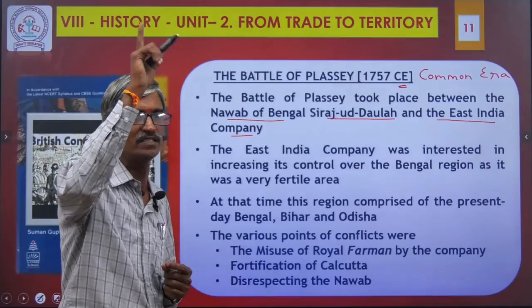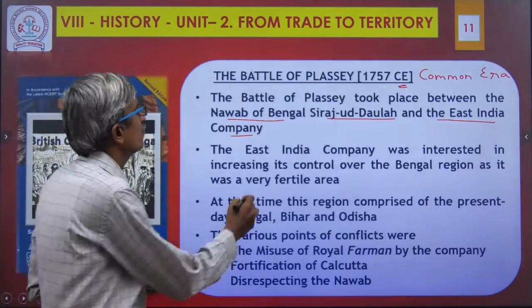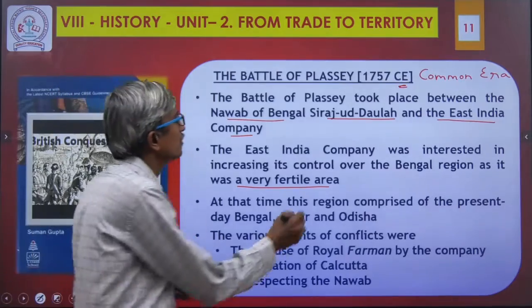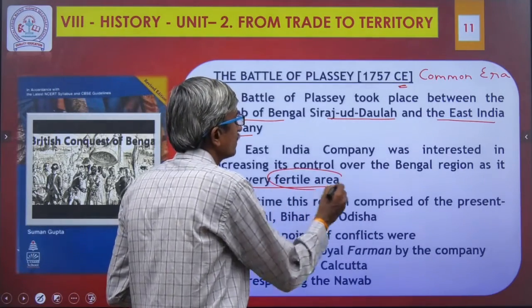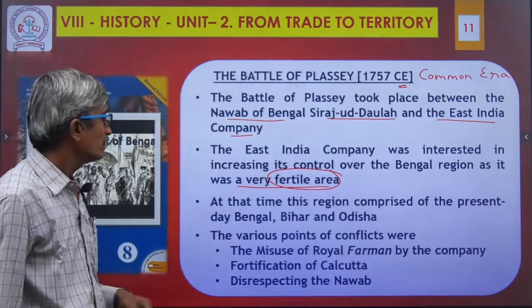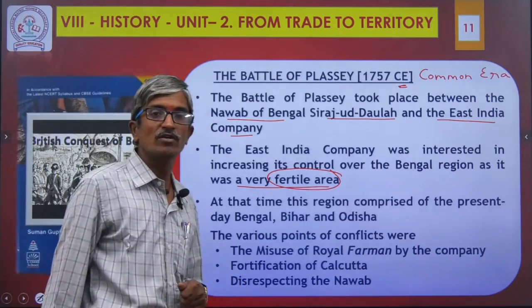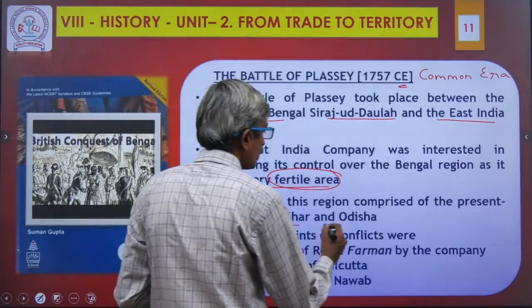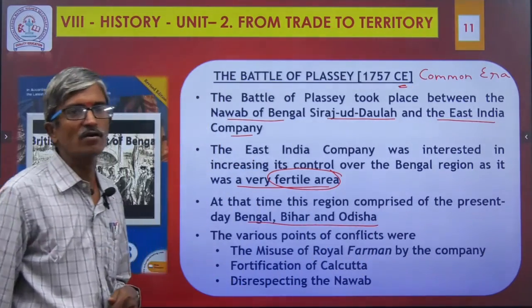In which region? The east region, that is our right hand side, which was a very fertile area. They occupied this area only because it is rich in fertile soil. At that time, this region comprised present day Bengal, Bihar and Odisha. These 3 states they occupied.